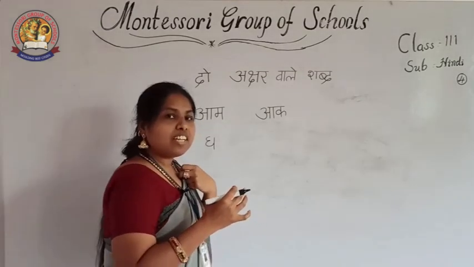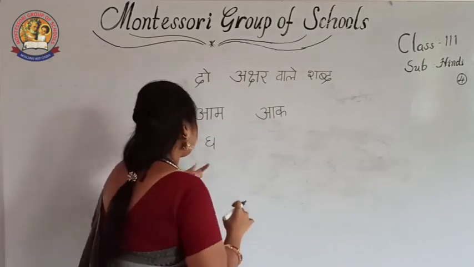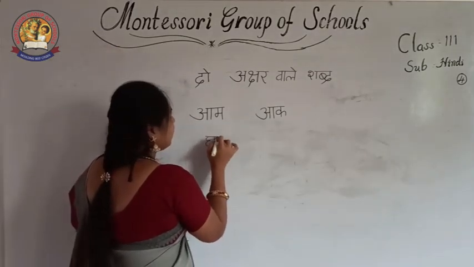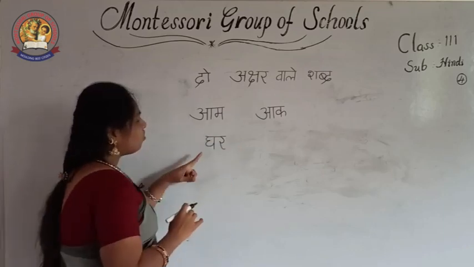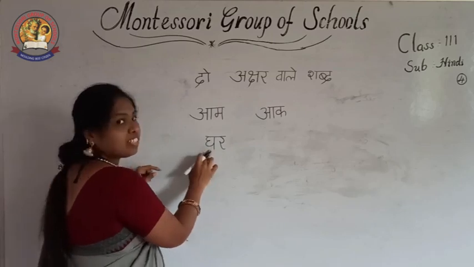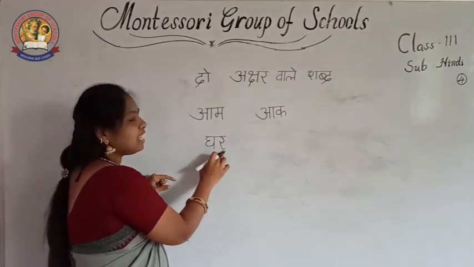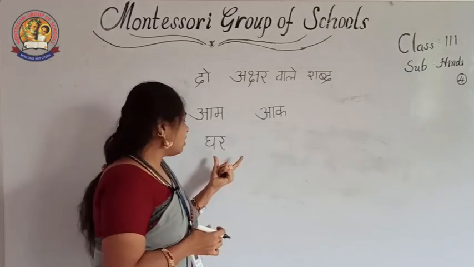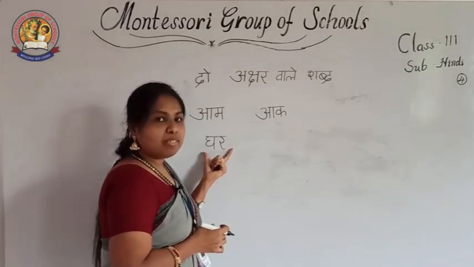Swar we usually write as symbols only. Okay. Gha, and I am adding here ra. What are the sounds of these letters? First I wrote gha, then next was ra.